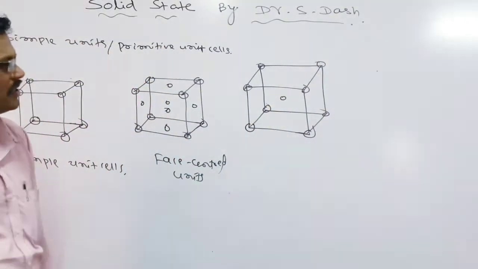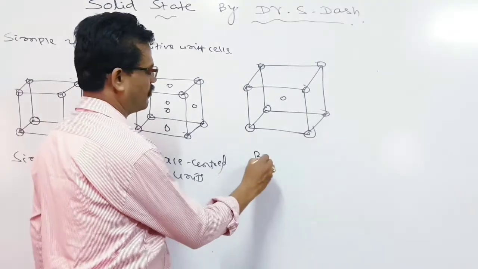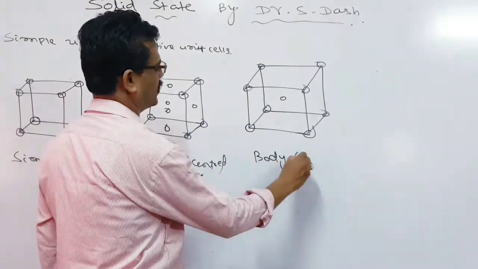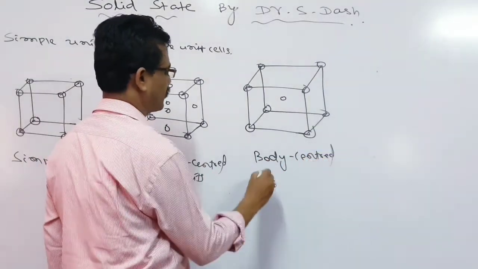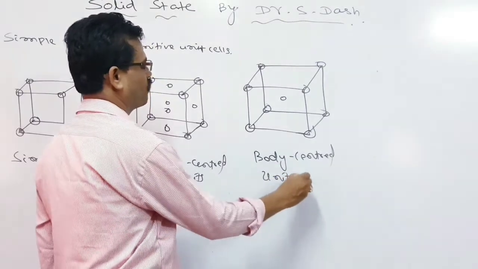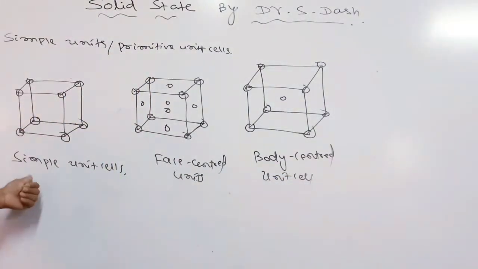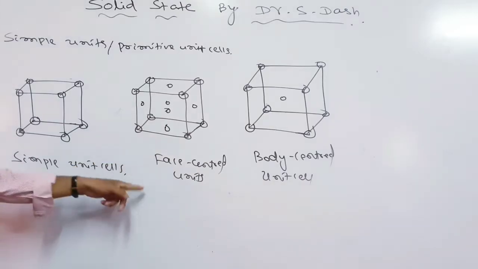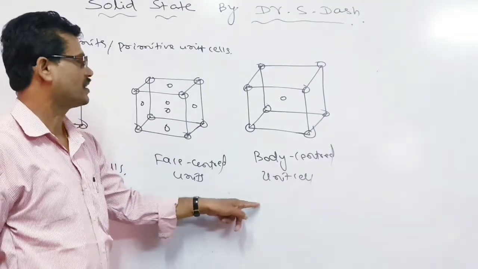So that is what we call the body-centered unit cell. So we see here the simple cubic unit cell, face-centered unit cell, and body-centered unit cell.